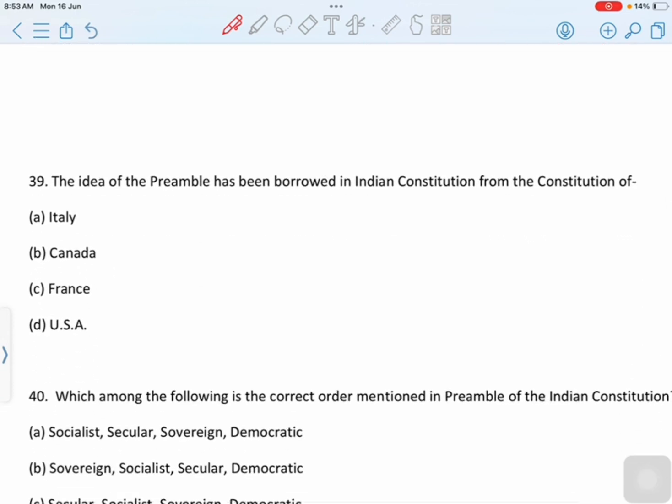The idea of the preamble has been borrowed in the Indian Constitution from the Constitution of dash. First option is Italy, second option is Canada, third option is France, last option is USA. And correct one is option D, USA.